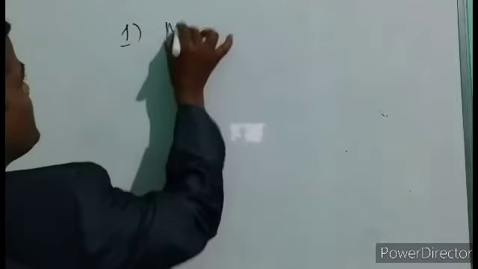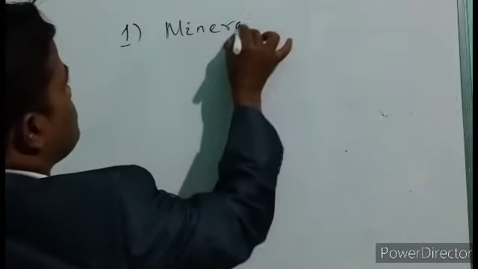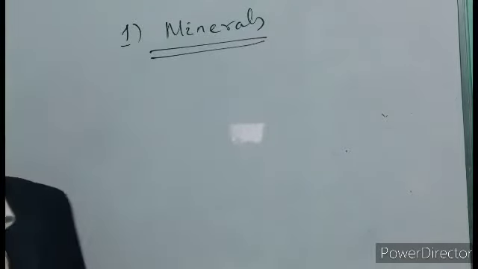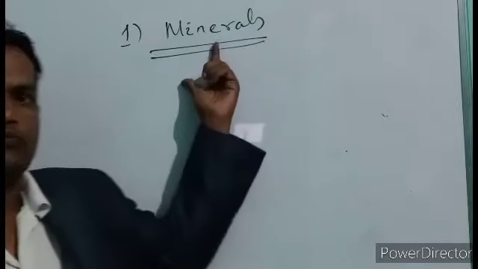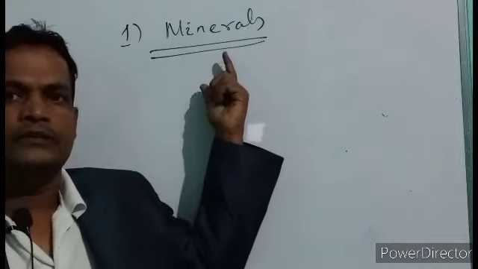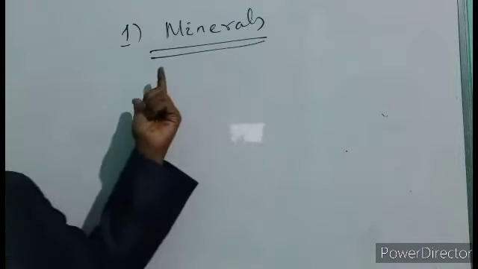Let us discuss first nutrient number 1, minerals. Friends, today we are going to discuss minerals, micronutrients part 1, out of the 7 nutrients.